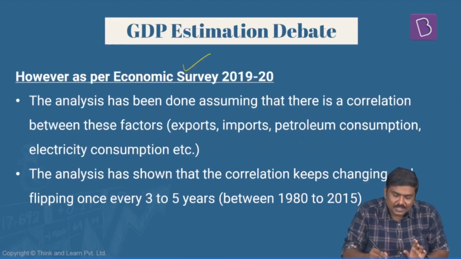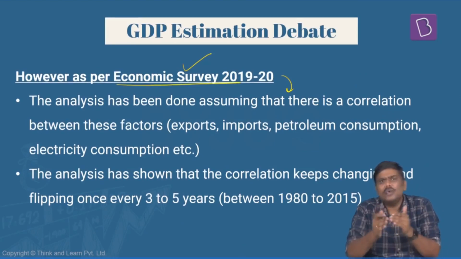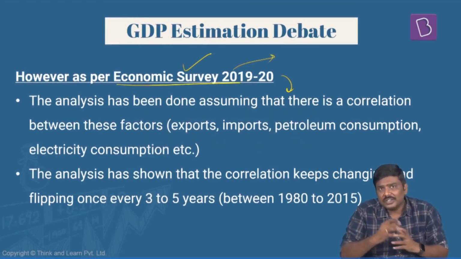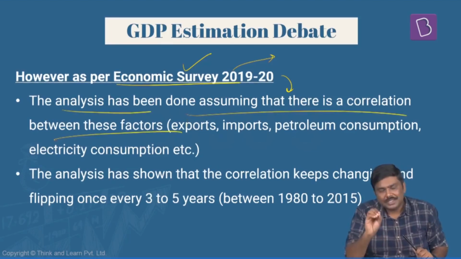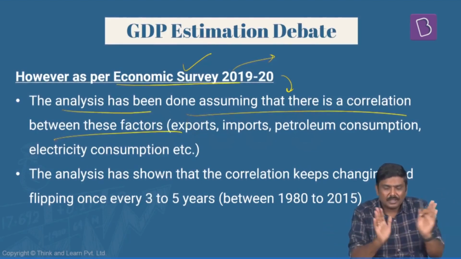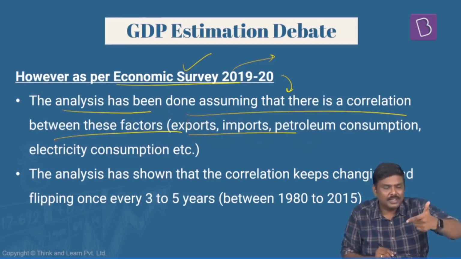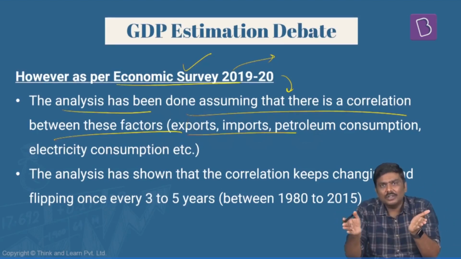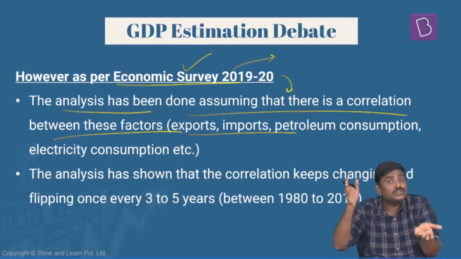Countering this, last year's Economic Survey has come out with a detailed study on this GDP estimation and the methodology in other countries. Are there any similarities or dissimilarities? The Economic Survey basically defends the production data published by the government. Their argument is, yes, you have studied, but you have assumed that there is always a positive correlation between these parameters and GDP. That is, you're always assuming that increased electricity consumption, exports, imports, labor, so on and so forth, will always move in the same direction as GDP. That is, if the GDP growth rate increases, then these must also keep increasing.